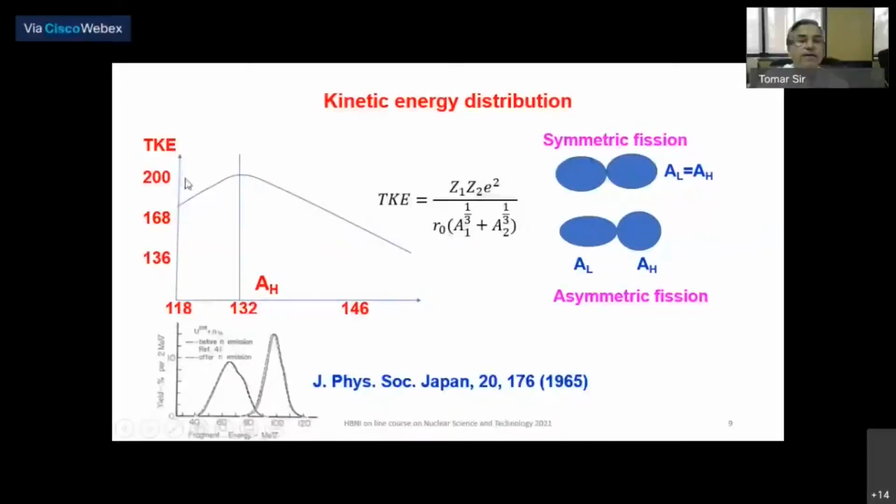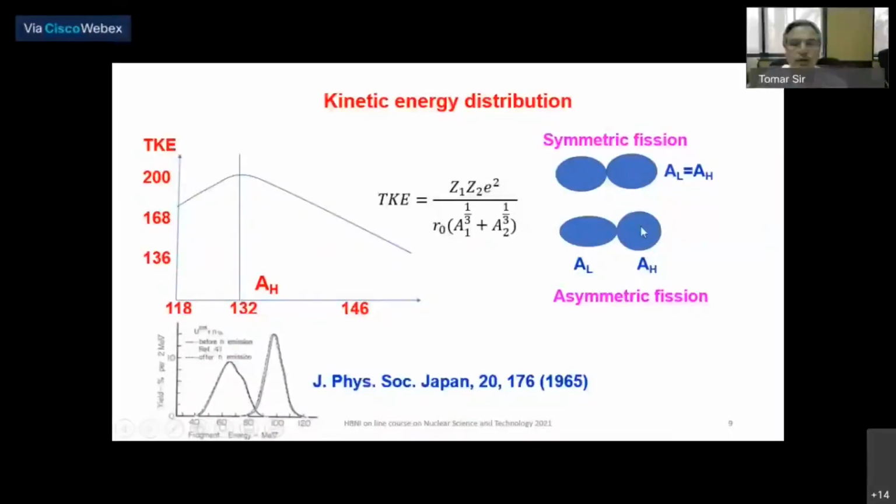You will see that they correspond to the heavier asymmetric mass split. So how to explain this asymmetric mass split? I try to give an example here: if one of the fragments happens to be spherical and the other is deformed as usual, then the distance between the centers of the two fragments will become smaller than when both are deformed.